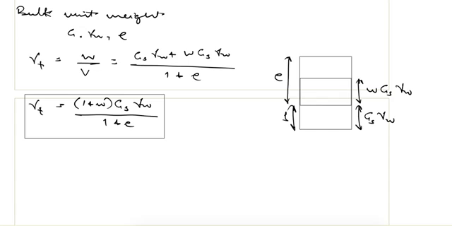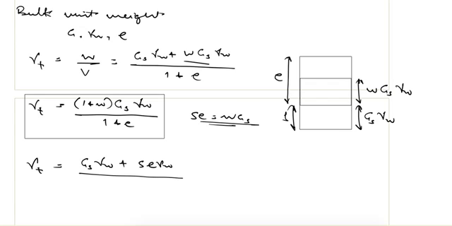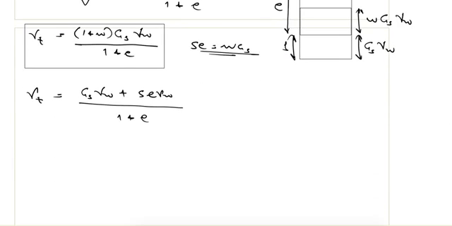And as we saw earlier, S e is equal to W Gs. So if we put this value here, gamma T is equal to Gs gamma W plus S e gamma W, divided by 1 plus e. From here gamma T is equal to (Gs plus S e) gamma W upon 1 plus e.